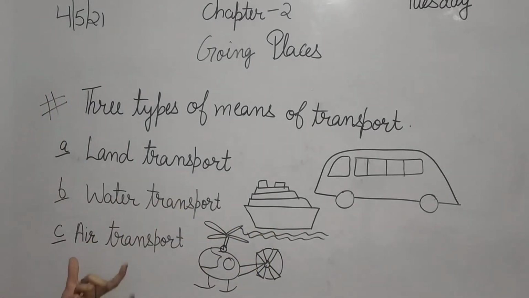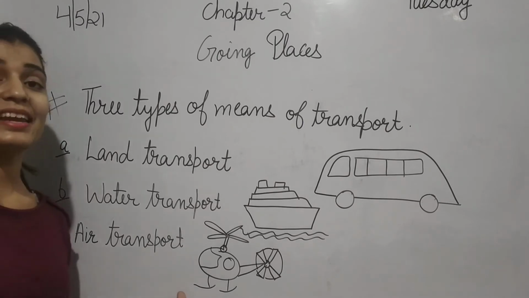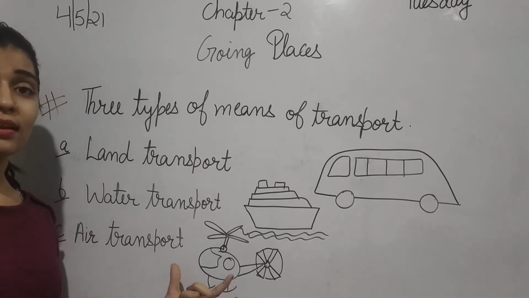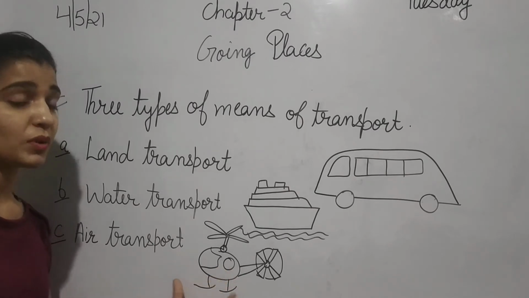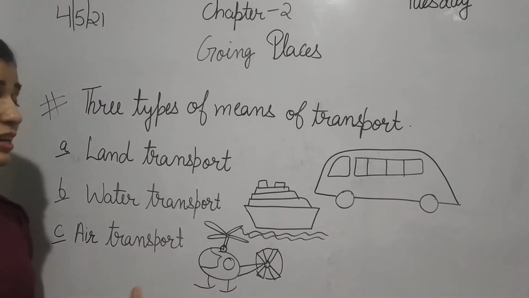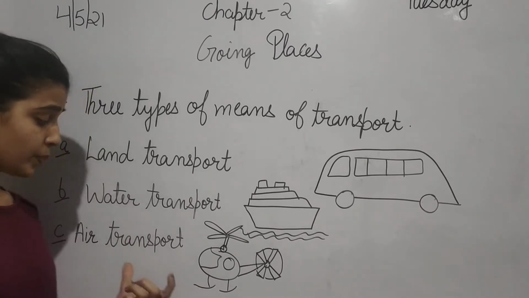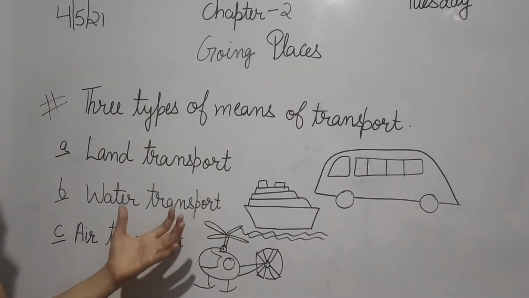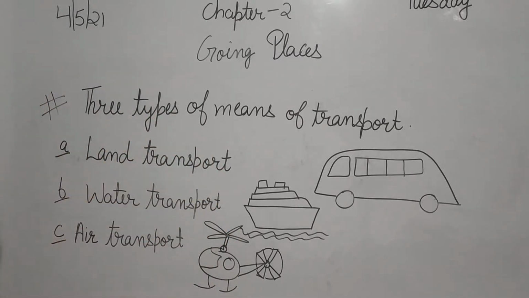The next one is air transport. This is helicopter. कहाँ चलता है हेलीकॉप्टर? हेलीकॉप्टर moves in air. It means helicopter is an air transport. So students, like helicopter, aeroplane is also an air transport. So students, these are 3 means of transport. First one is land transport, second one is water transport, and third one is air transport.